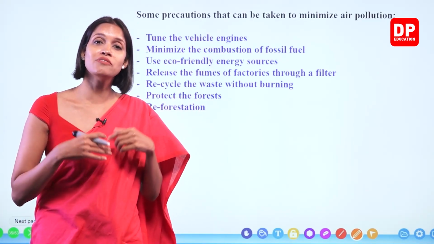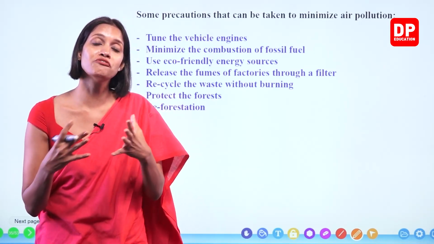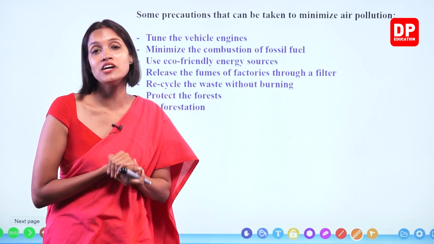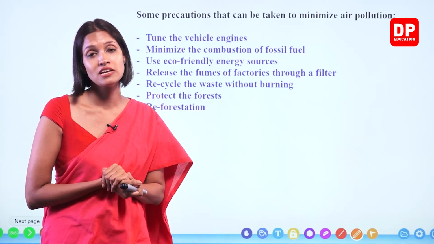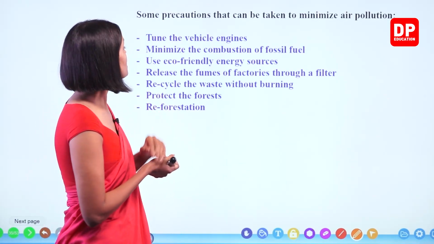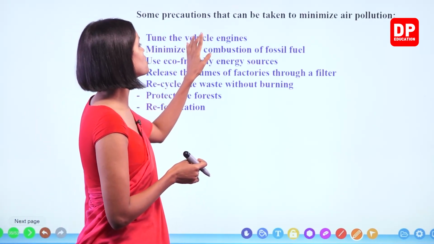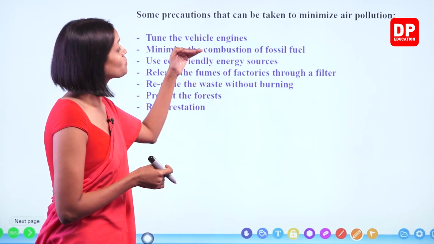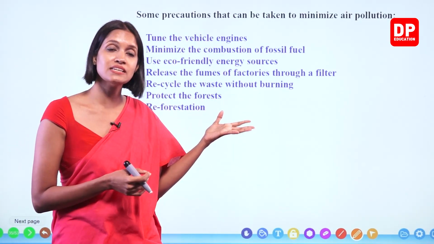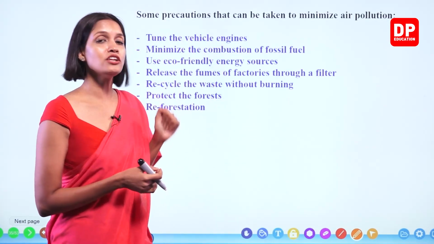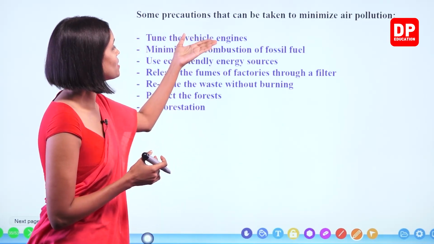Even earlier I explained, when vehicles get older, they cannot burn the amount of fuel present in them completely. Partial combustion takes place. Because of that, a lot of carbon monoxide gas is released, which is a pollutant. Okay, tune the vehicle engines, right? Minimize the combustion of fossil fuel. So basically we use fossil fuels in our vehicles, petrol, diesel, right? So instead we can use public transport methods. Okay, so minimize the combustion of fossil fuel.